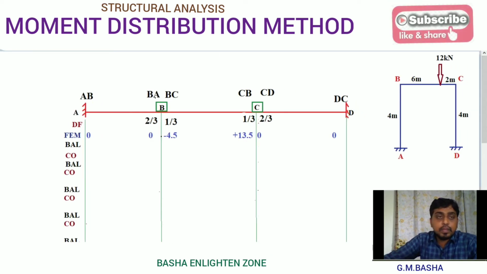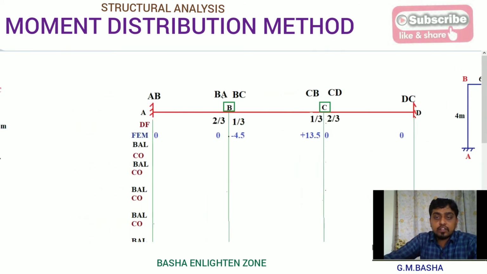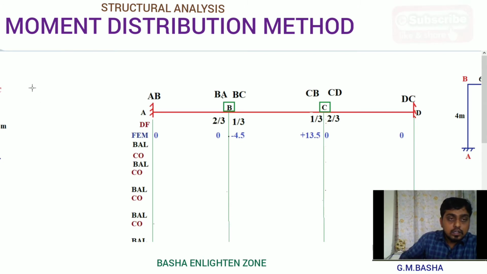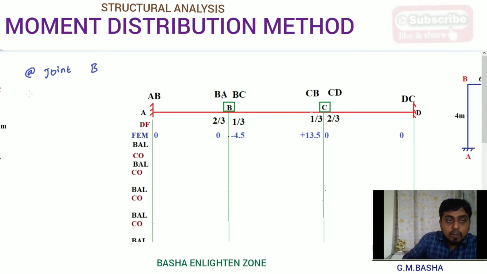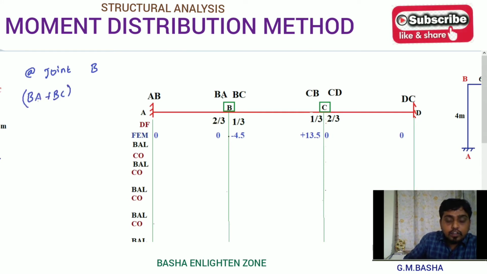Then our next step is to find the balancing value. See here, what is the procedure for balancing? For example, I am solving balancing at joint B. If I want the balancing moment at joint B, then the sum of the moments means BA plus BC. If I add these two moments, it means 0 minus 4.5.